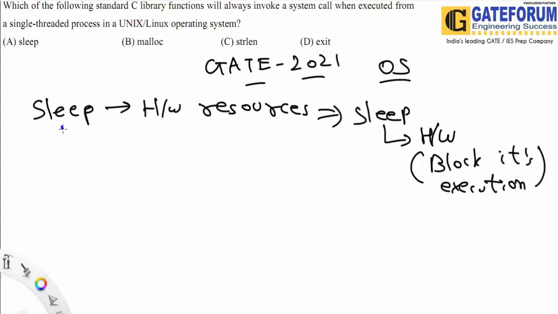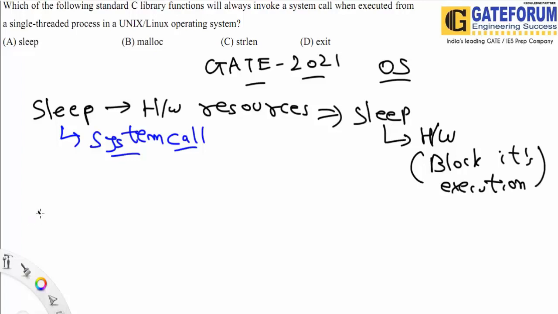Whenever we need to go towards particular hardware, that is basically a system call. Then we need to always invoke a particular system call. A very basic way of understanding: whenever we are having sleep, it would be calling the hardware resources, so we would be having the system call execution.